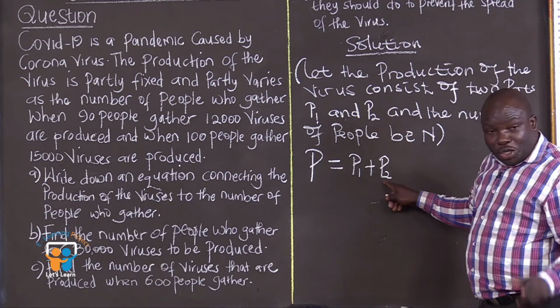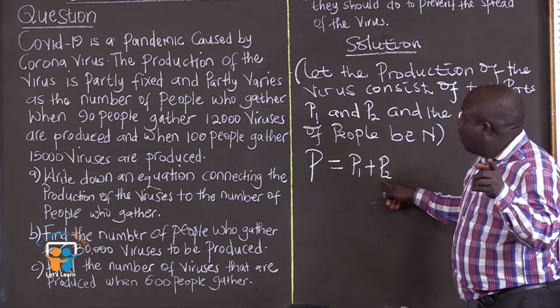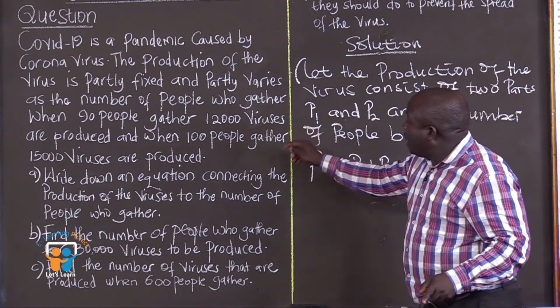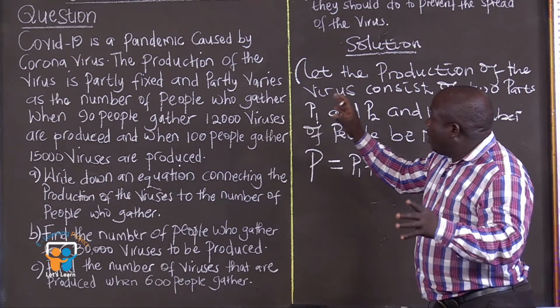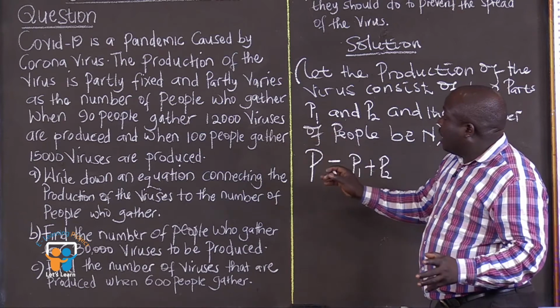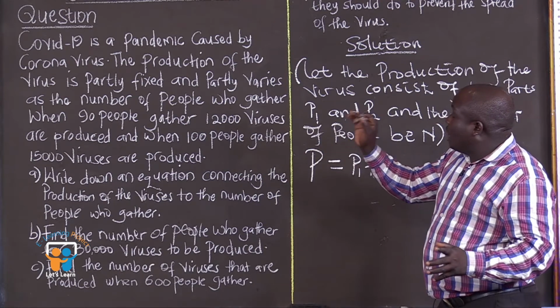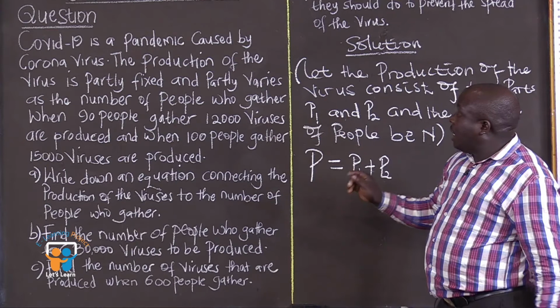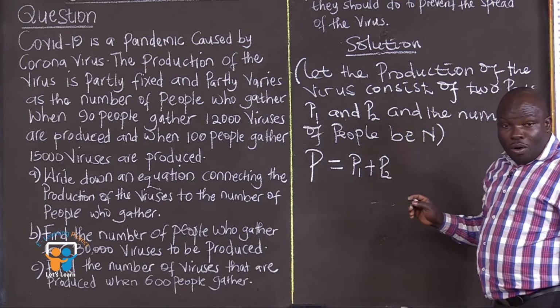So the small p2 is the one which represents the second part, which varies directly as the number of people who gather.